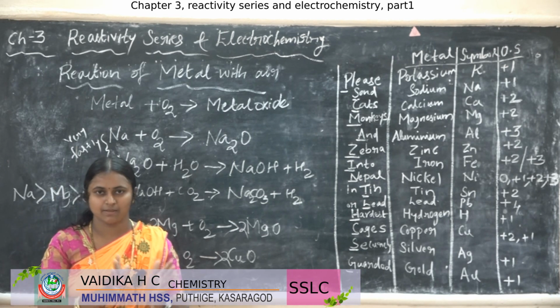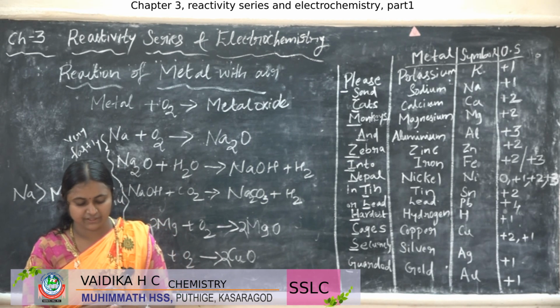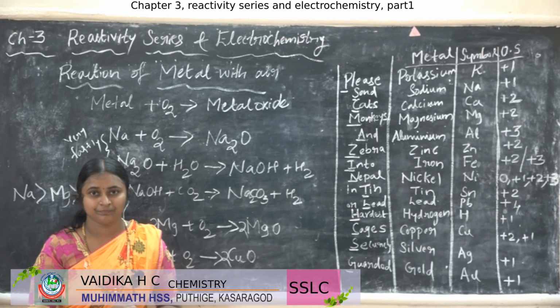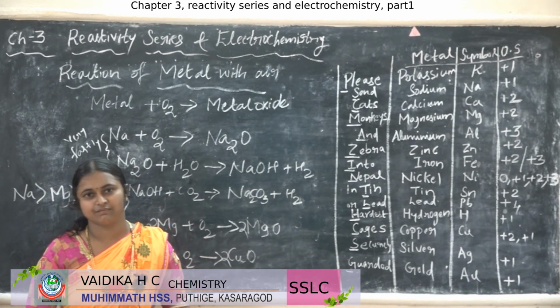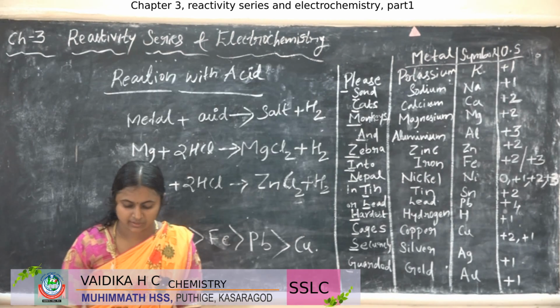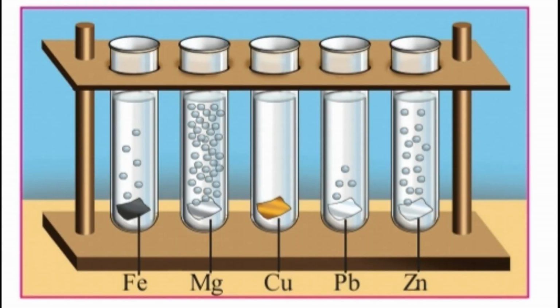So this is about the reaction of metals with air. Some metals react with the air and form the product. Okay. Our next topic is reaction with acids. Here you can see a figure, right? What can you see in the figure?